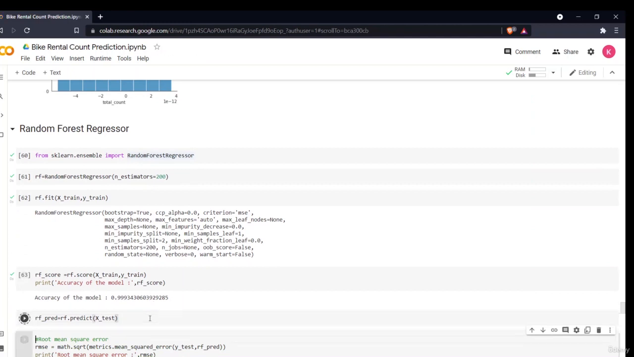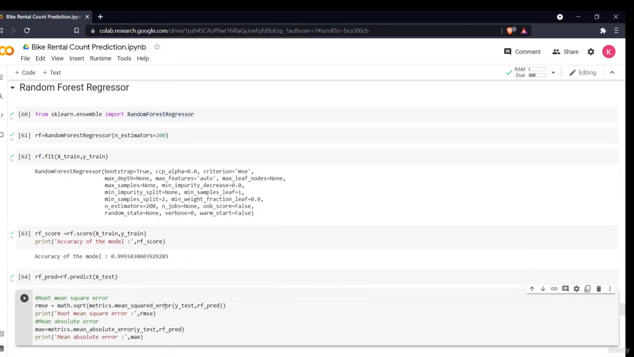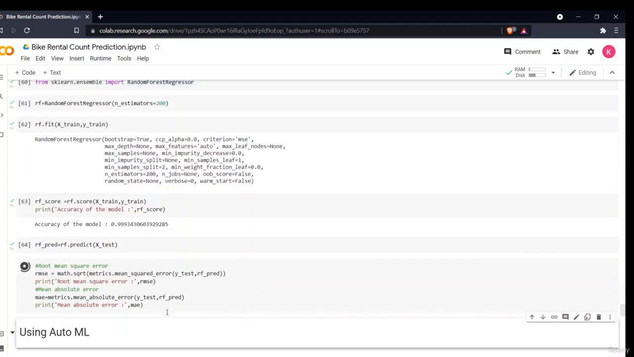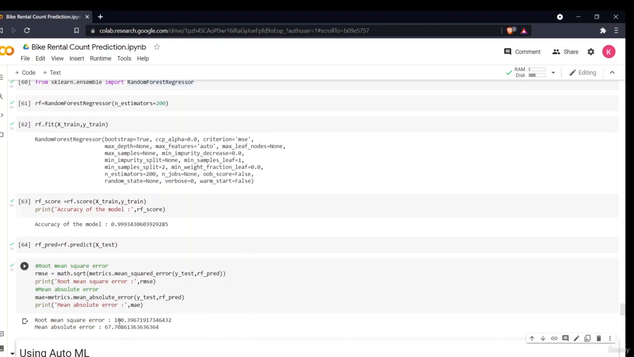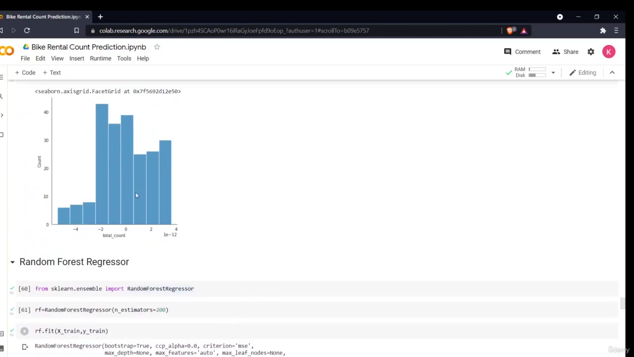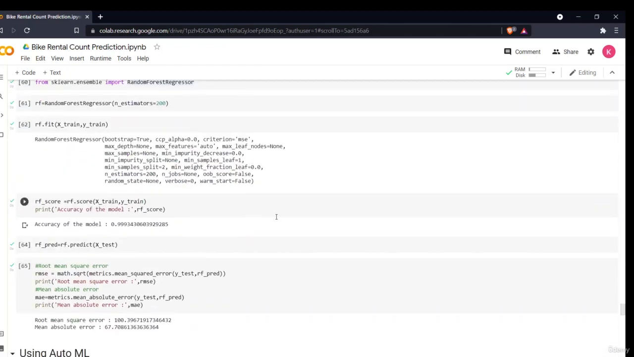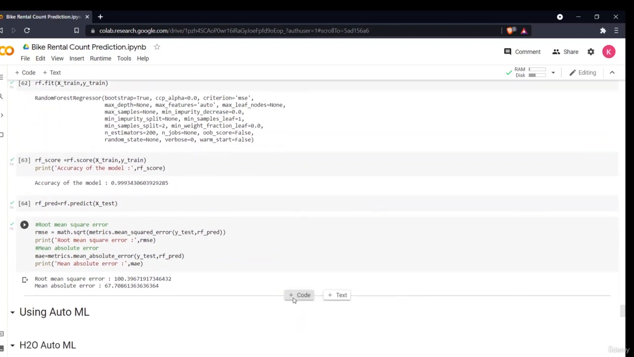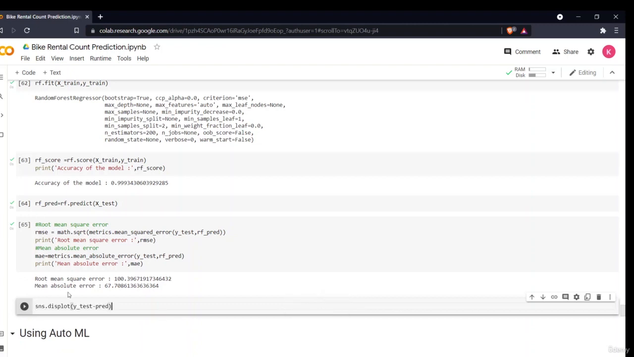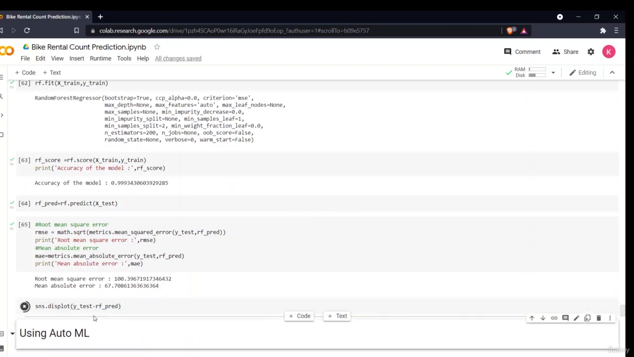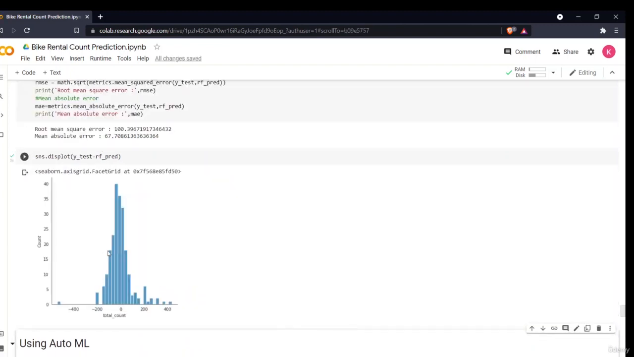Now if I predict with the test data and want to see my root mean square error and mean absolute error, these are my values. If I want to see the distribution plot for it also, I can do that. I'll just write rf.predict, where I have stored my variable. I'll plot a distribution plot, as you can see.